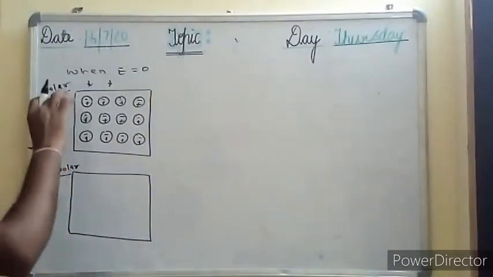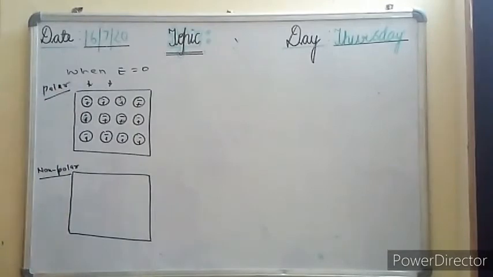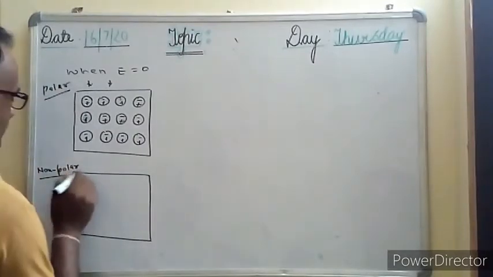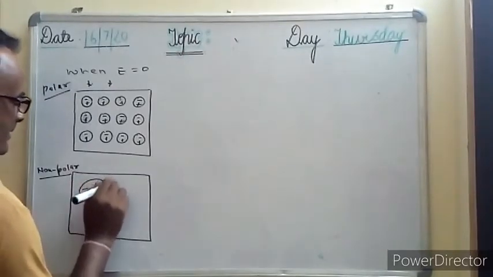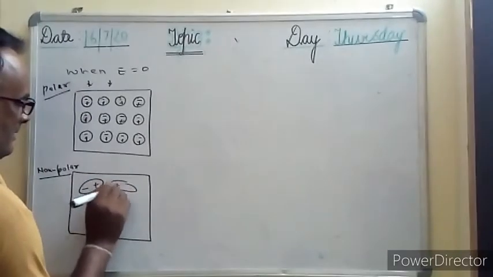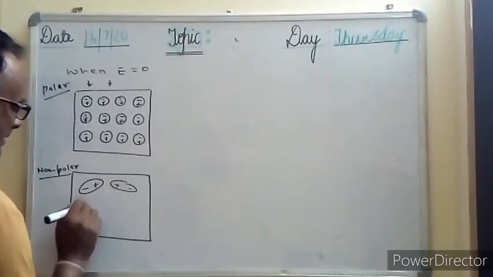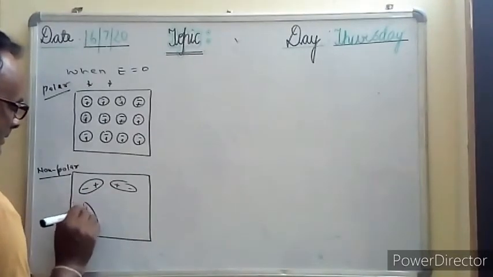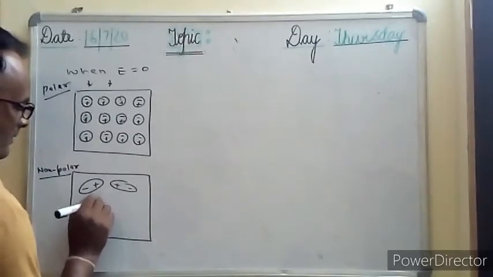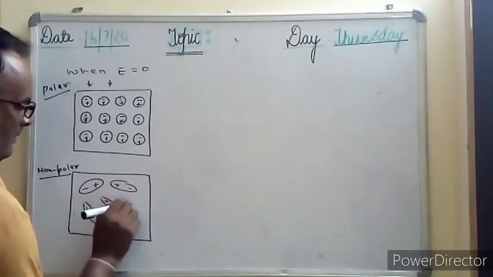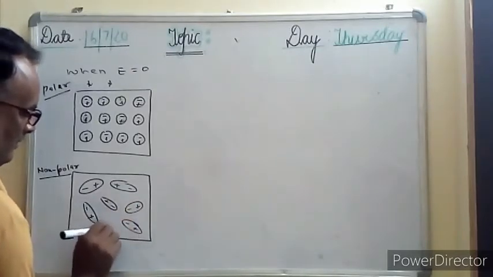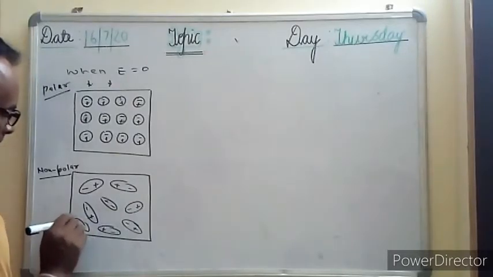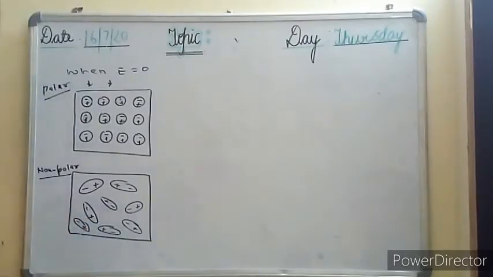Okay, means here we see that the negative and the positive, they are coinciding on one another, right? And in case of the non-polar molecule, it is like this. They are separated, like this.